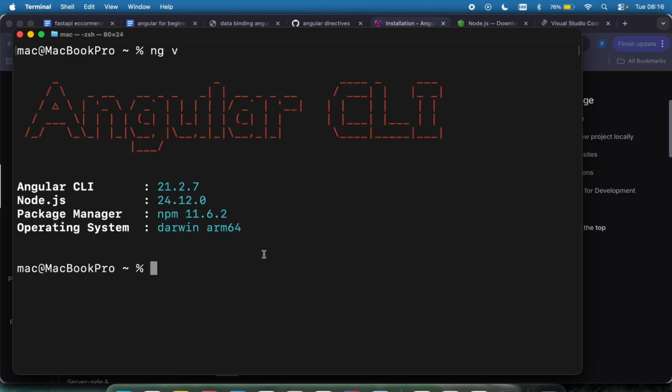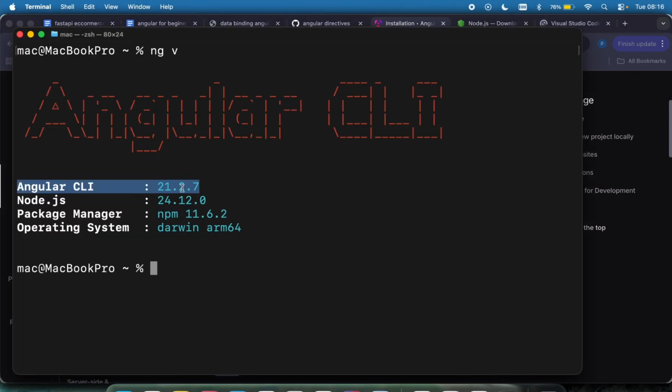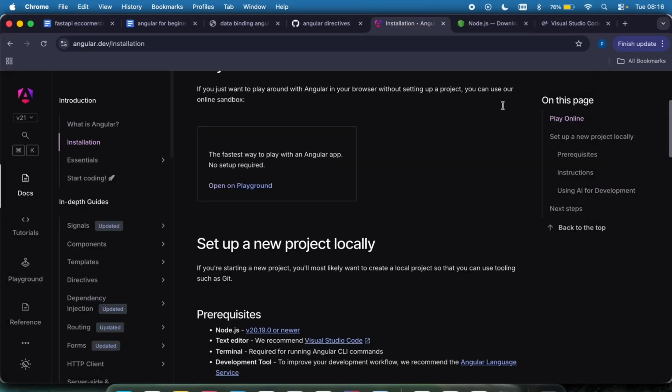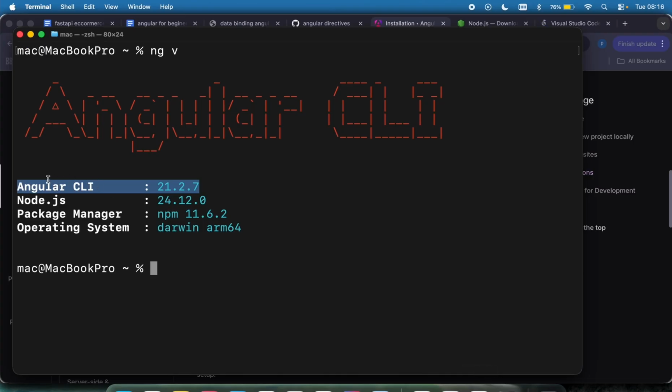And if you have Angular installed, it's going to be something like this. You can see the big Angular CLI. It's going to show your CLI version. You can see mine is 21, which is the latest version at the time of this recording. So mine is 21. If yours is below 21 or far back, you can update it by running this command to install it.